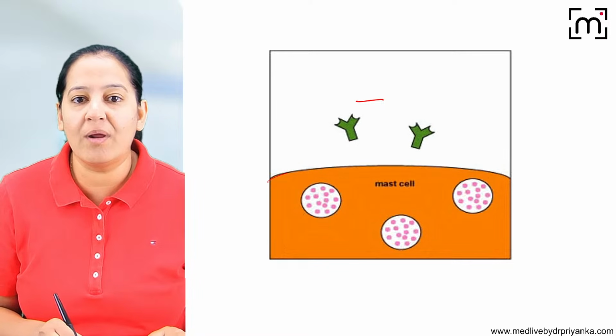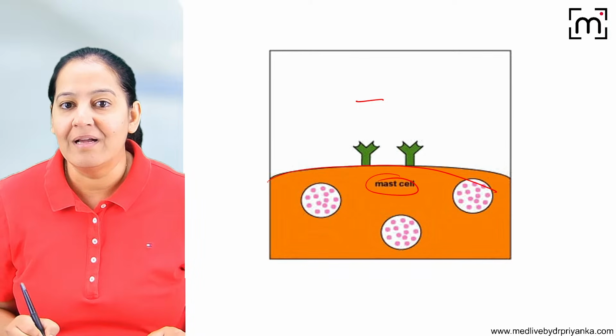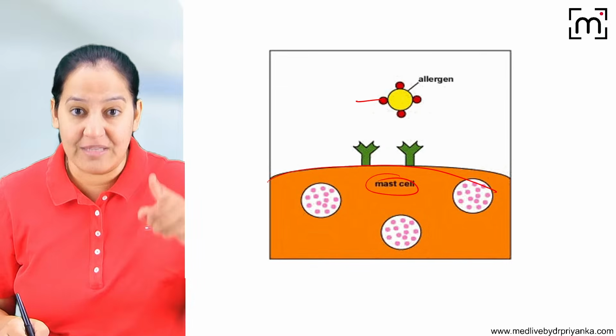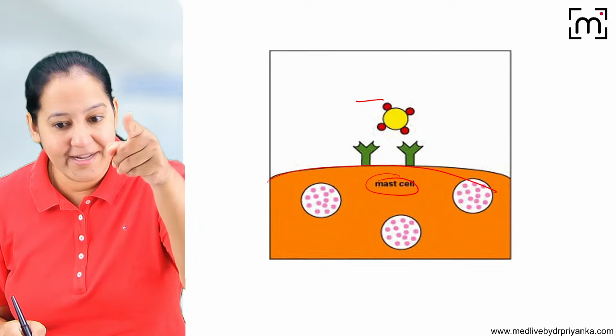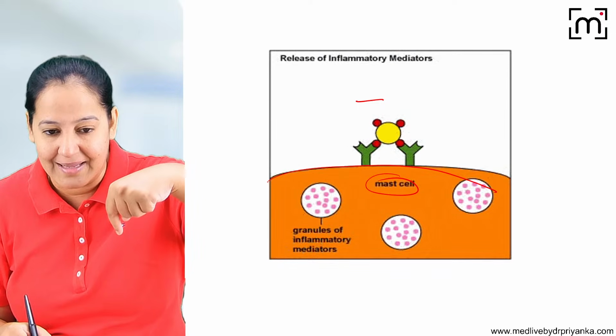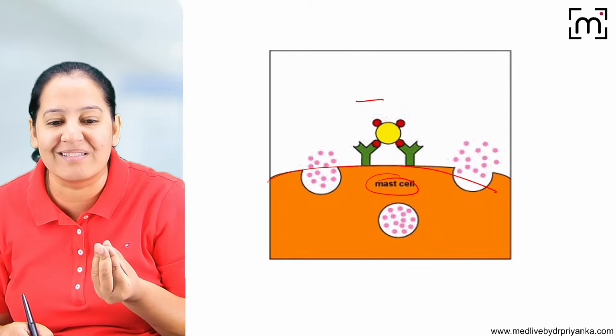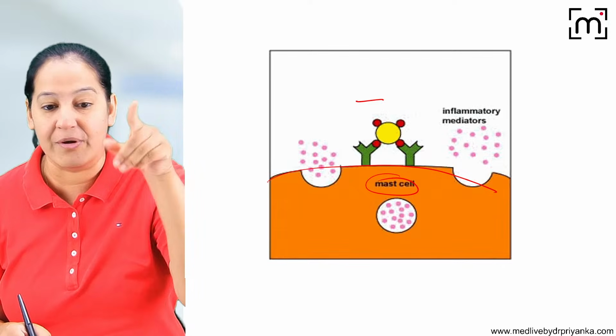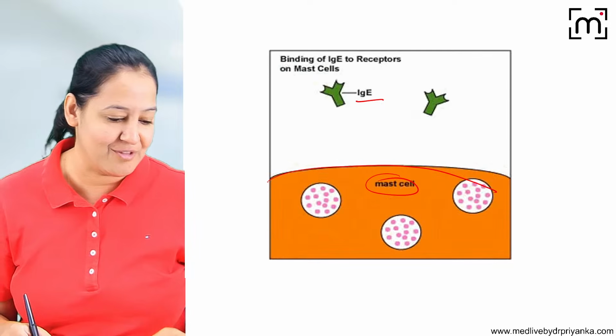This yellow color cell is the mast cell. Have a look at the labeling. They are sitting on the surface of the mast cell. Now the antigen comes a second time. It binds on the surface of the antibody. It will give a signal to the mast cell. The mast cell ruptures and the granules come out. This is known as degranulation of the mast cell.